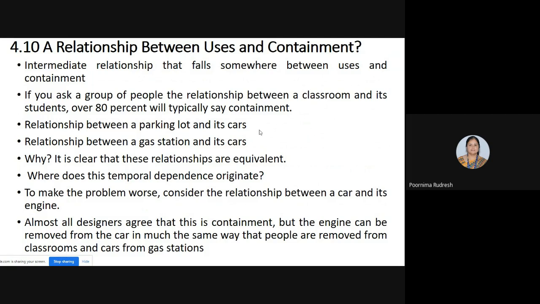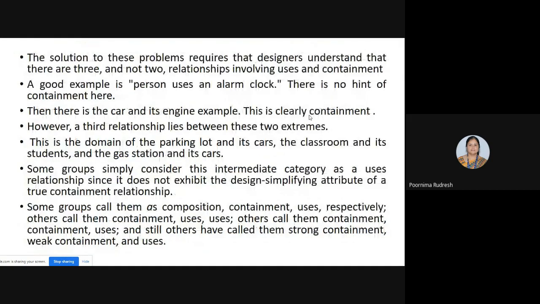For example, the gas station and its cars is one type of relationship that belongs to neither the users relationship nor the containment relationship, so it is an intermediate relationship between users and containment. Hence the designer says that instead of two relationships, users and containment, there exist three relationships.